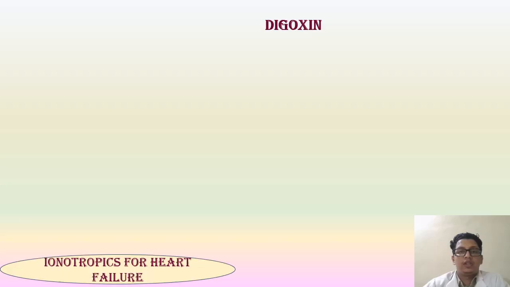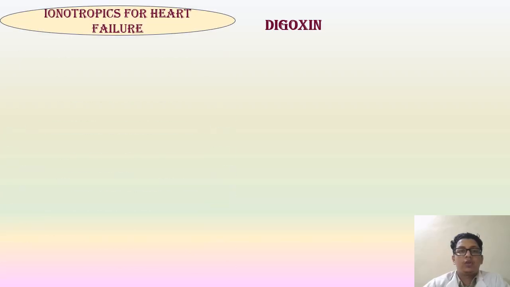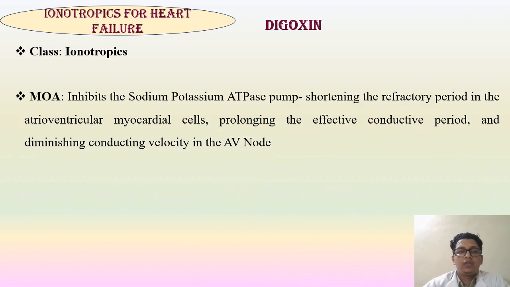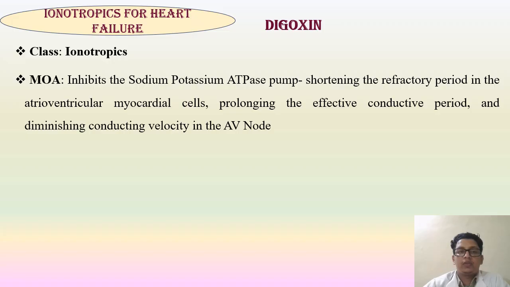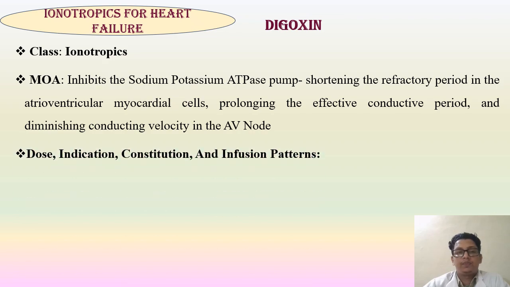usage. And digoxin, this comes under inotropes for heart failure. Its class is inotropics. Mechanism is to inhibit the sodium potassium ATPase pump, shortening the refractory period in the atrioventricular myocardial cells, prolonging the effective conductive period and diminishing the conducting velocity in the AV node.